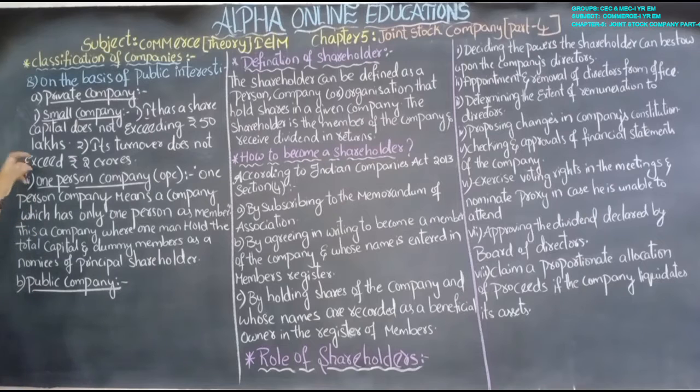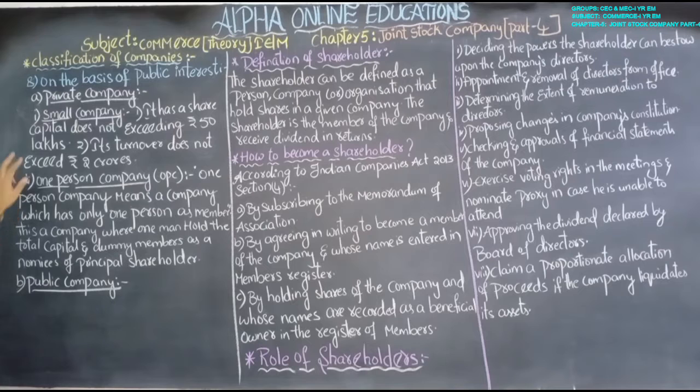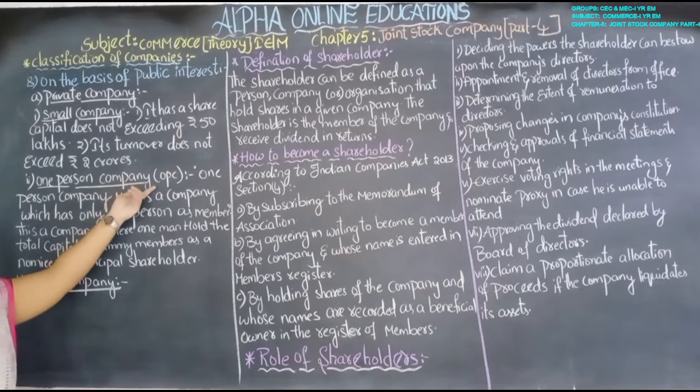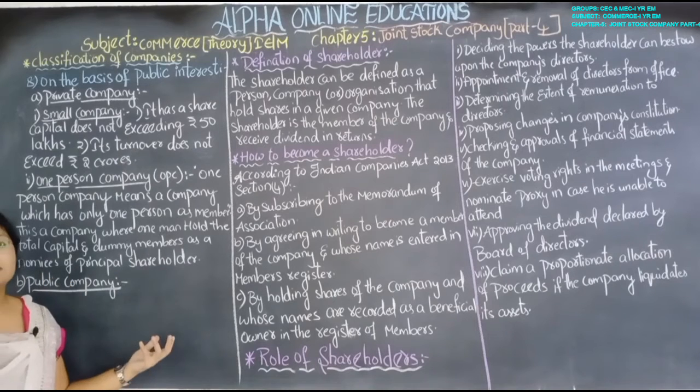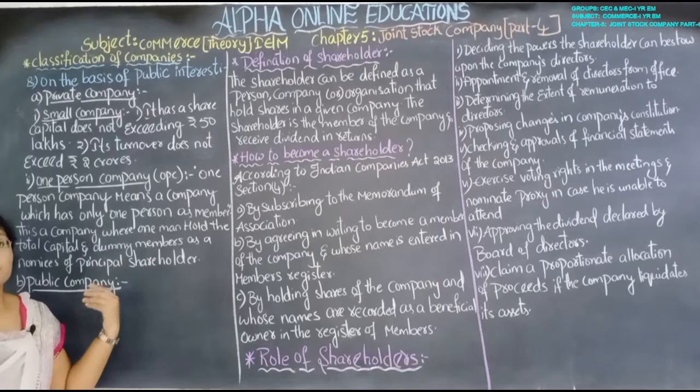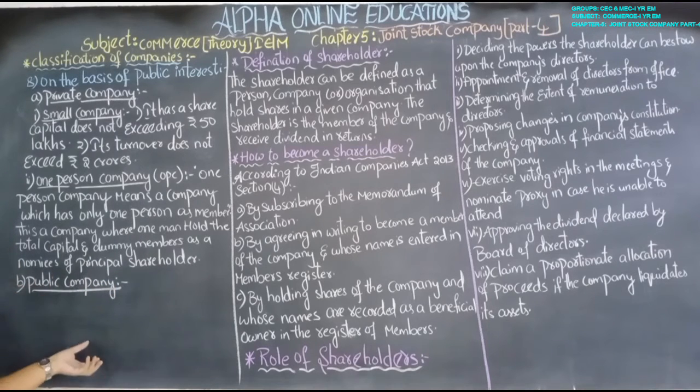I just want to explain that the private company is again classified into two types: small company and one person company, also abbreviated as OPC. Those who have not listened to session 1 and session 2, please listen to them to know about the public company and the private company.